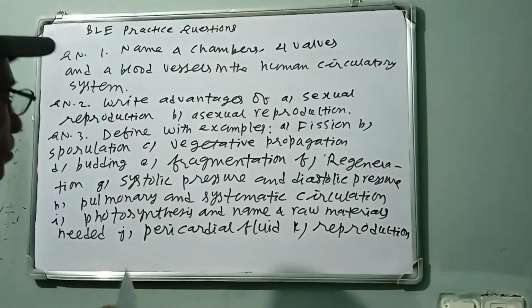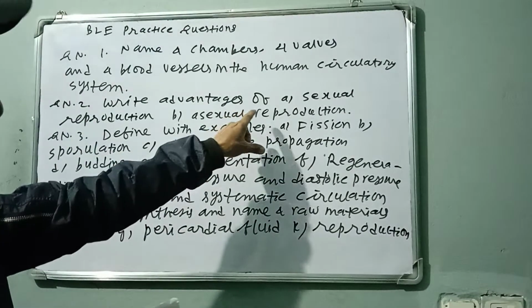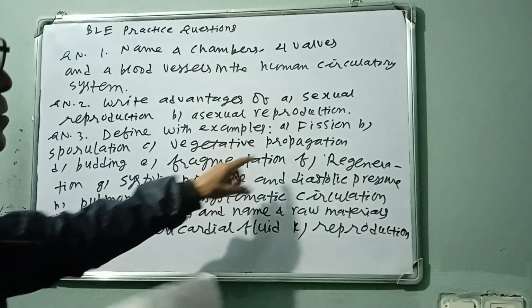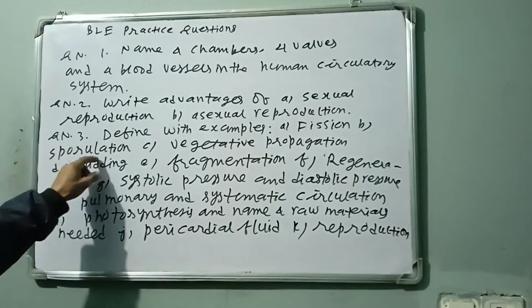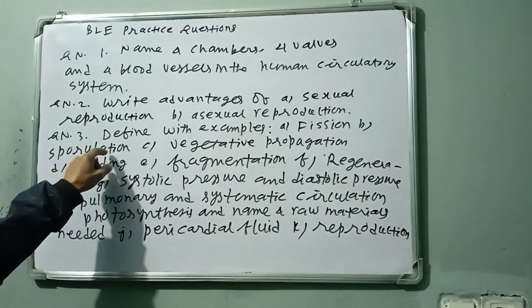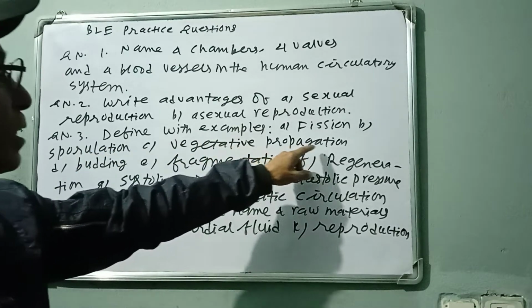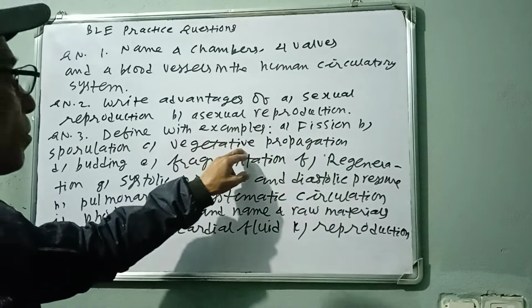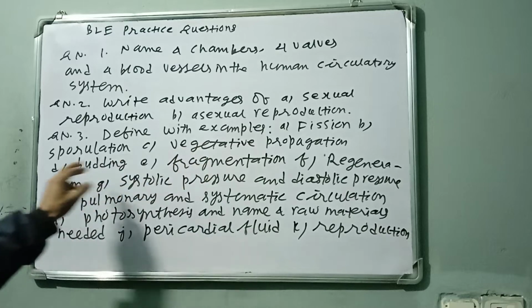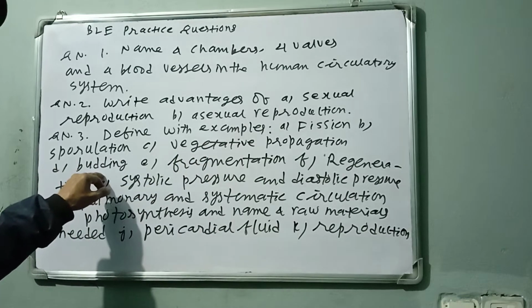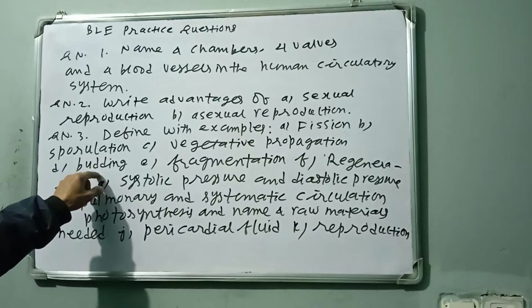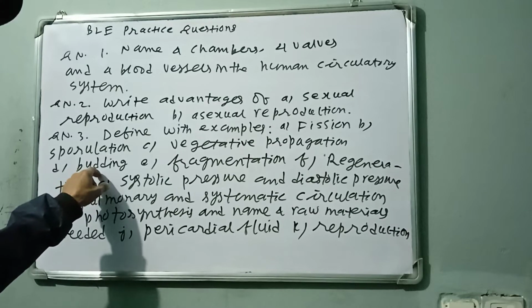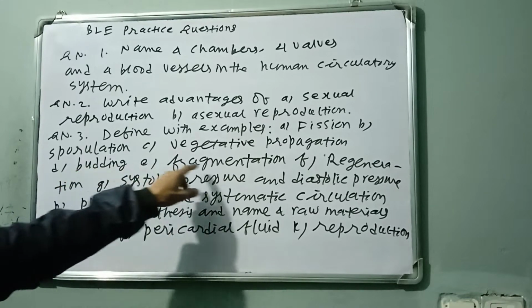What do you mean by reproduction? These are short questions and you have to define. Fission, breaking. Sporulation, asexual reproduction with spores. Vegetative propagation, asexual reproduction in plants. Budding, appearing and separating an outgrowth from the main part, the mother body.